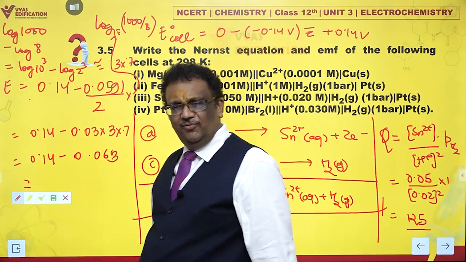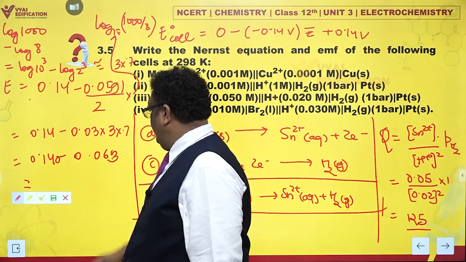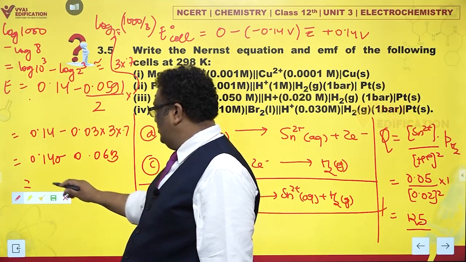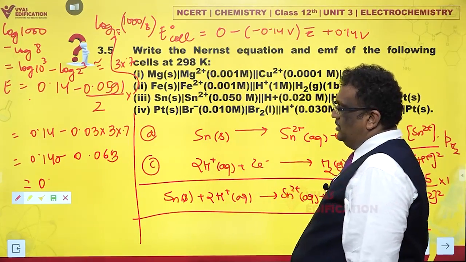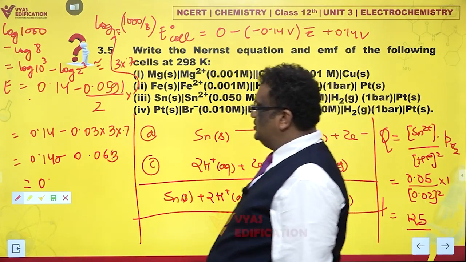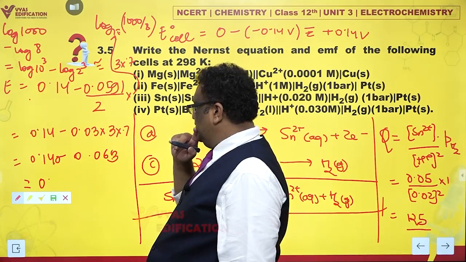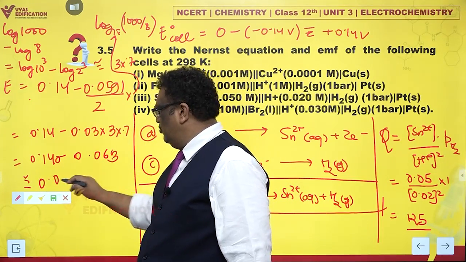Could I subtract that? Of course I can. 0.140, if you take away 0.063, that is 0.08. That's close to 0.08 volts actually.